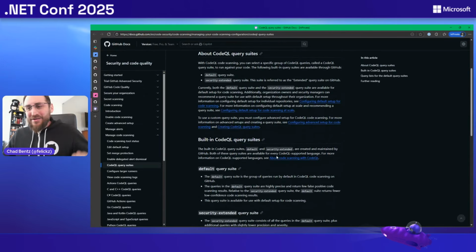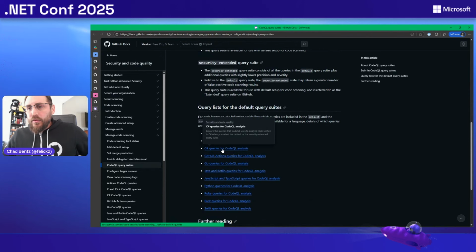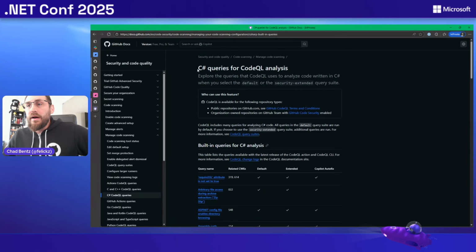So it's running a GitHub action right now, but I'm going to dive into the docs here for C# analysis that we do with CodeQL. So CodeQL is GitHub's first-party semantic static analysis engine to look for vulnerabilities in the code you're writing. The way it works, you see we're talking about queries here. So we actually turn your code into data. As we see every file in your repo, we extract those files out into a database. That database contains the abstract syntax tree, control flows, data flows, and we bundle that all up into a DB.